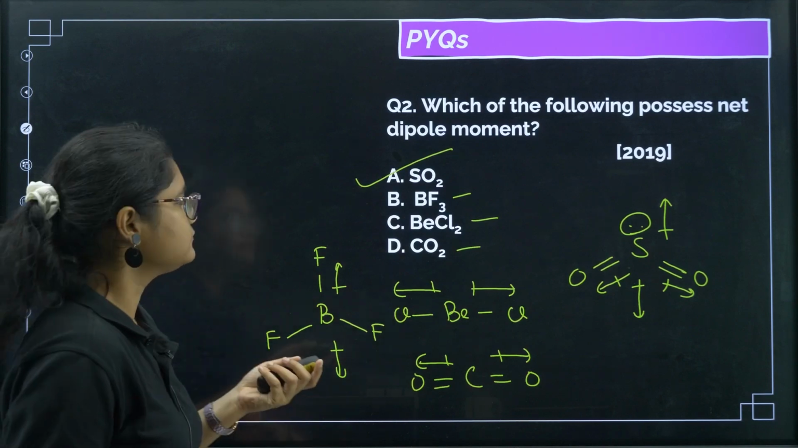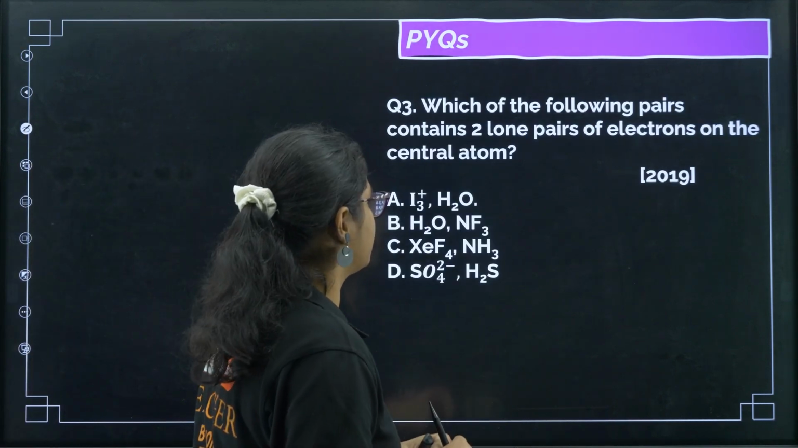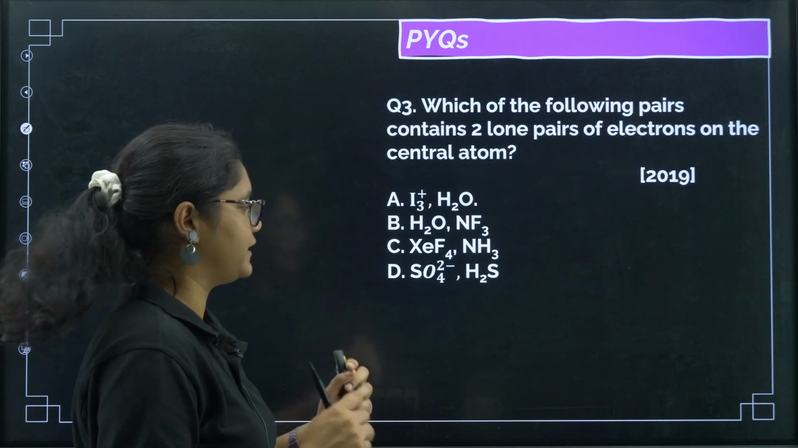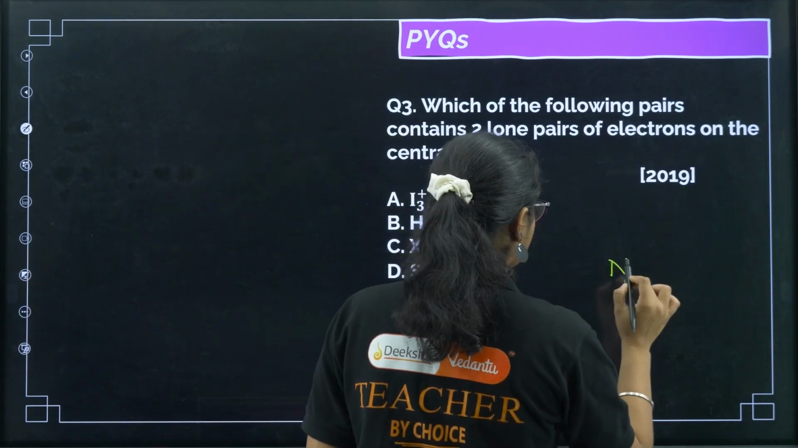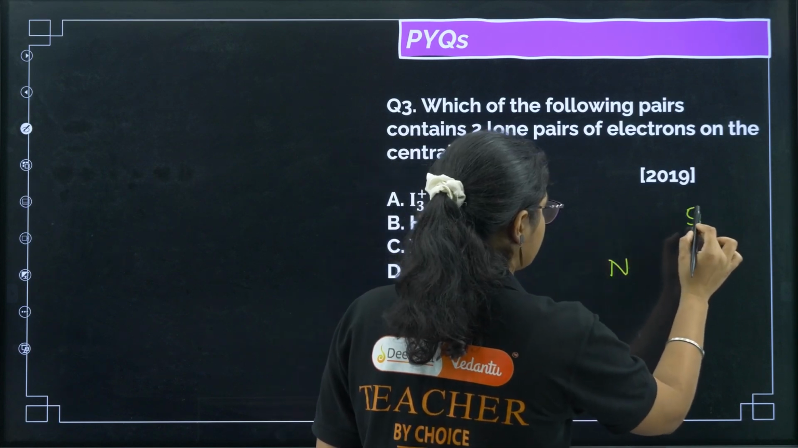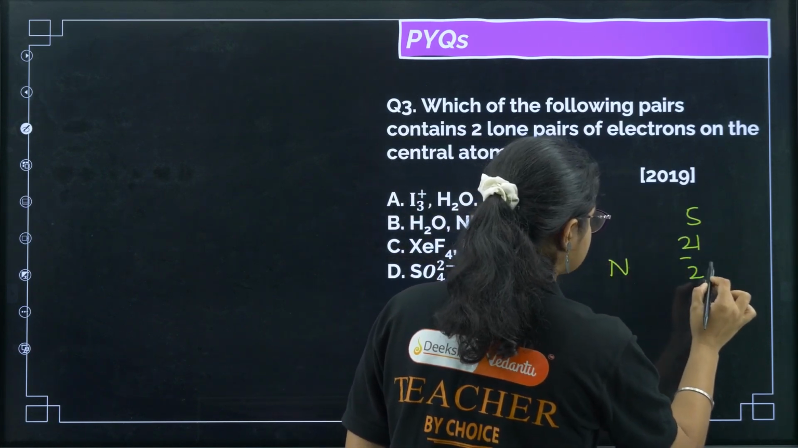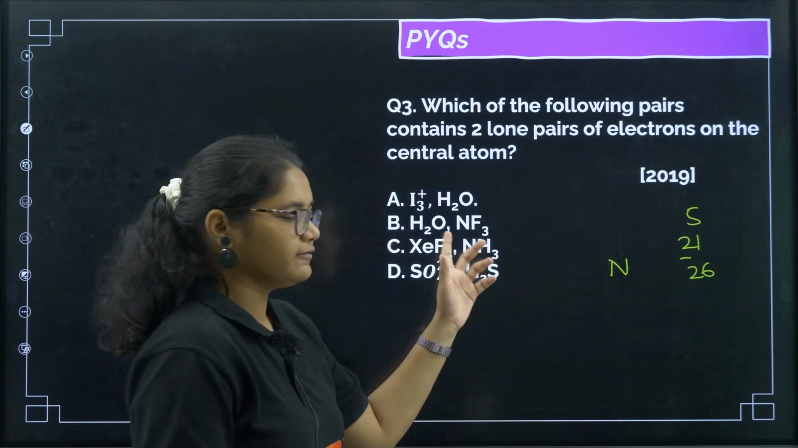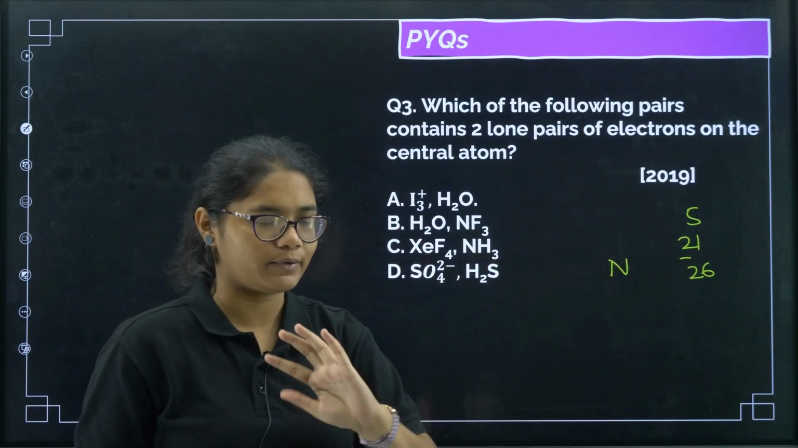Clear? Next, which of the following pairs contain 2 lone pairs of electrons on the central atom? On the central atom there should be 2 lone pairs. If you see the NF3 structure, nitrogen has 5 valence electrons and fluorine has 7, so 7 into 3 is 21, 21 plus 5 is 26.